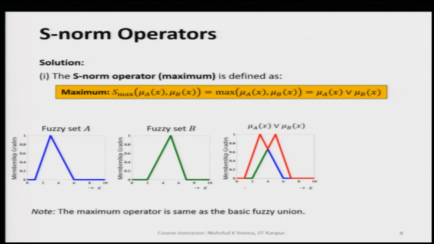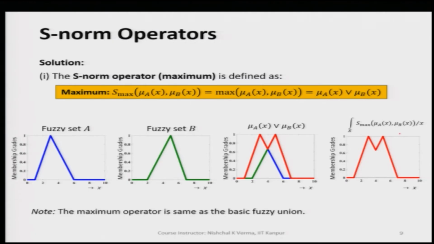When we take the max of the two membership values throughout, we get the outer envelope. This is represented by the red color. So, the S max is coming out to be like this. This is the max of the two.